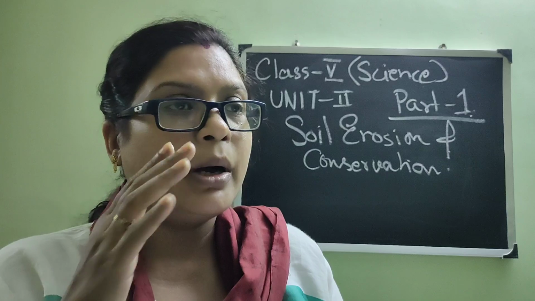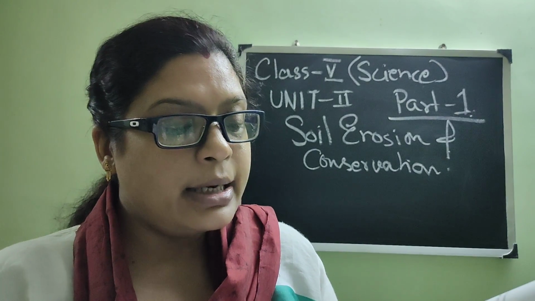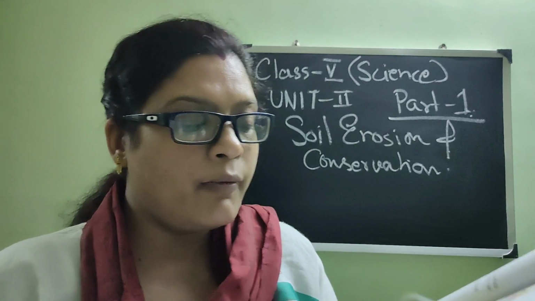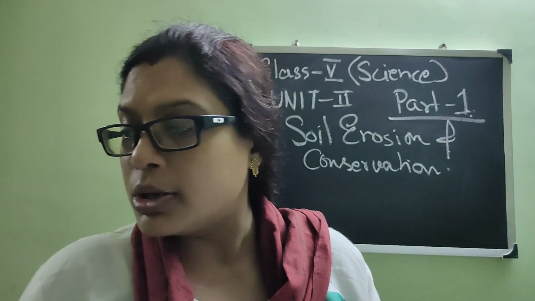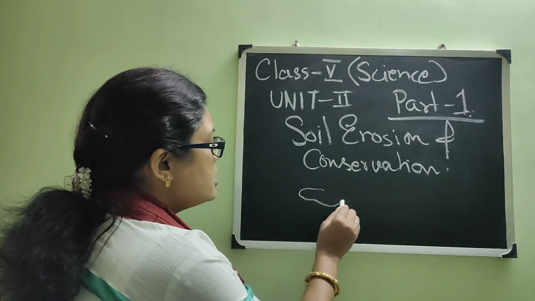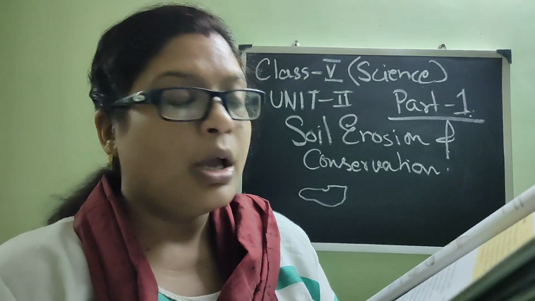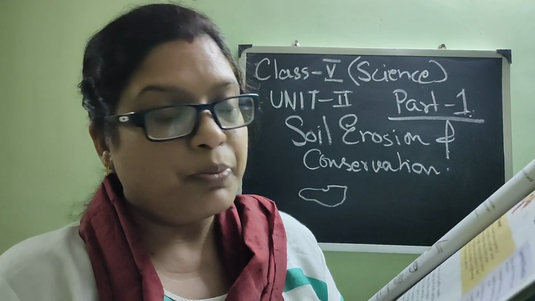So on the upper part of the earth, whatever we are seeing is basically soil, and it is made up of small particles of broken down rocks. Rocks, how do they look? I think you know rocks and minerals. They look like stone. And when they are broken down into pieces, when they are crushed into pieces, it is called broken down rocks.